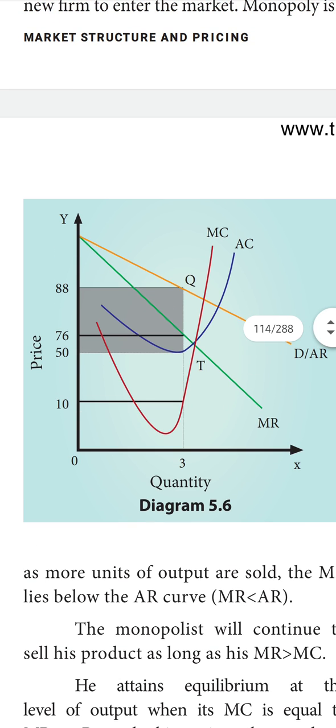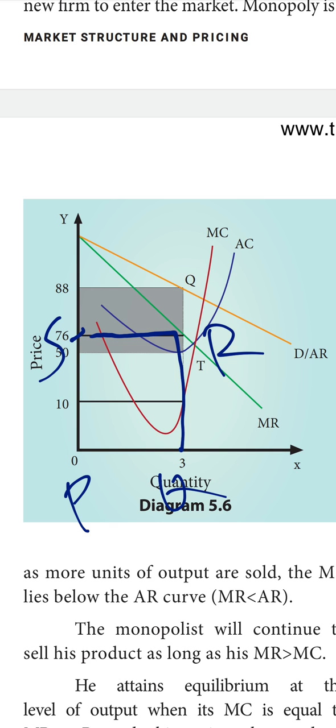Here, they have given this diagram. You may determine PQRS, this one, TU, like that. Here PQRS is the cost I spend on the product, that means the cost of production of the product.